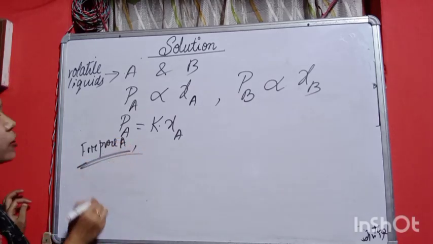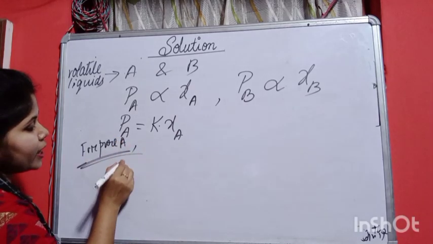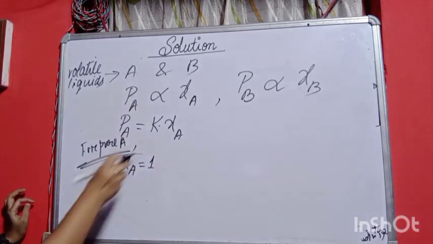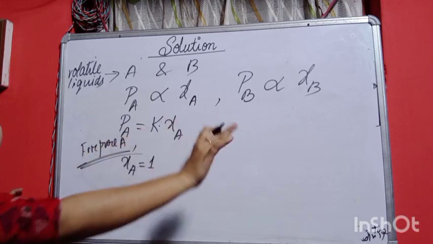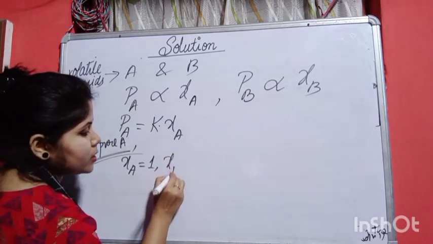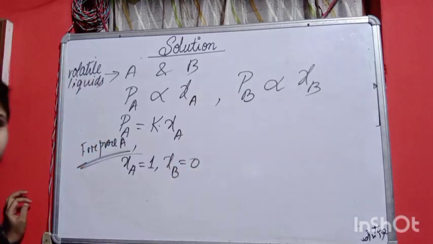Okay, যদি pure A হয়, then at that time what will happen, X A will be equals to 1. তো pure এর মধ্যে খালি A component থাকে, তো B তো কিছু থাকবে না. That's why X A will be equals to 1 and X B will be equals to 0.